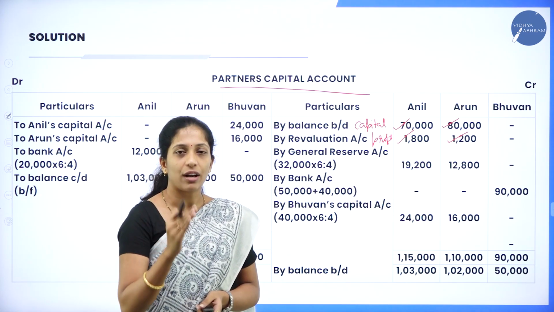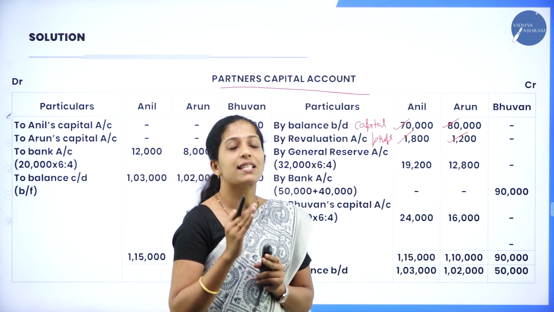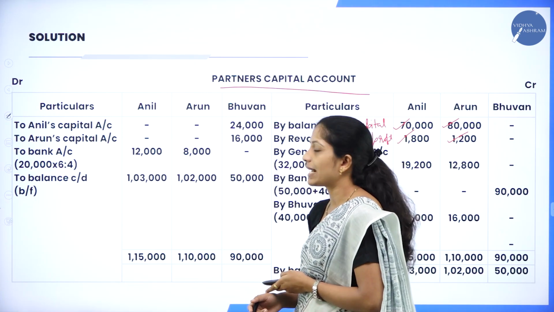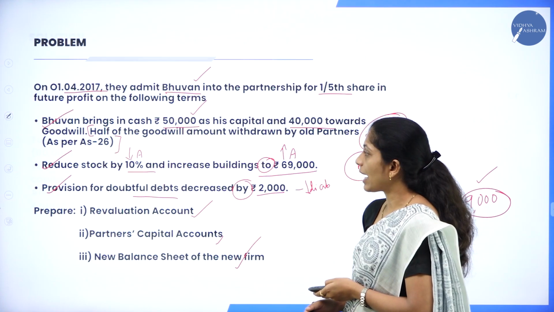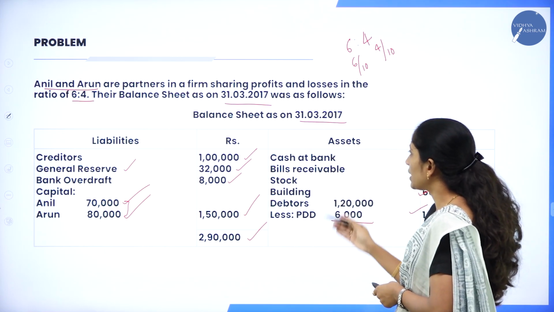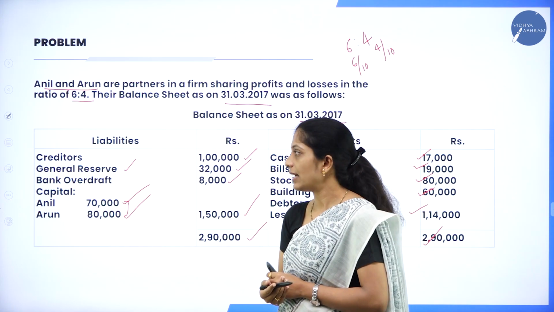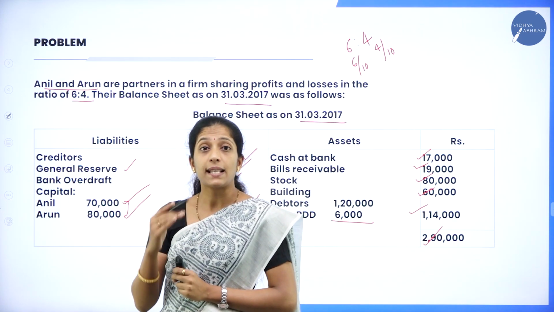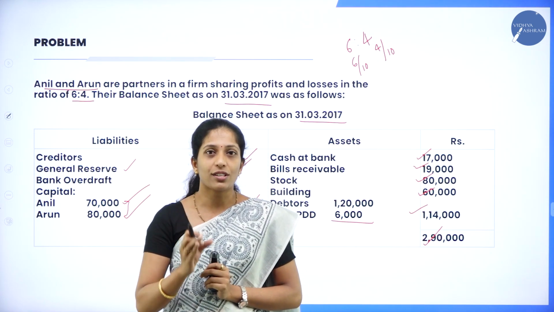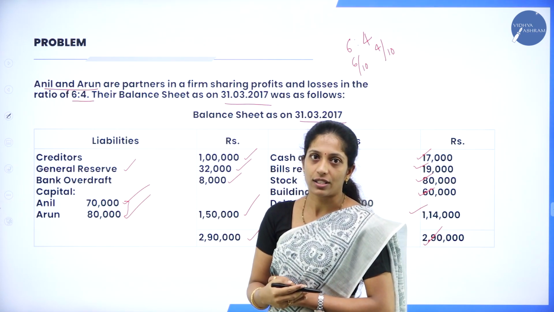And the next item you have to record is that you have to check the balance sheet given in the question, whether there is any reserve, fund as well as profit and loss account. Now, if you see the balance sheet, let us see whether there is any reserve, fund and profit and loss account. Here there is general reserve. In the same way, if you see the asset side, there is nothing. That is, there is no reserve, no fund, no profit and loss account. As I have already told you, sometimes the profit and loss account will be on the asset side also. So, be careful. When you are looking for these three items, see the asset side also.